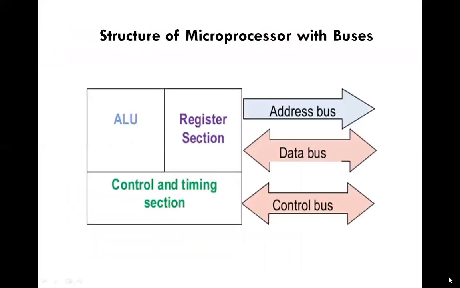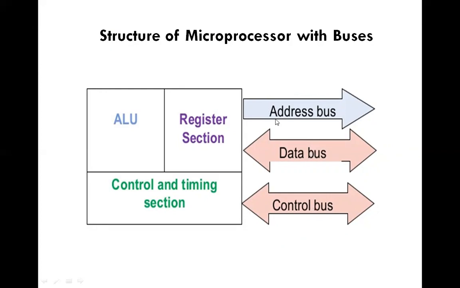This is the block diagram, otherwise structure, of microprocessor with buses. This part is the ALU, arithmetic and logical unit, whose function is to perform arithmetic and logical functions. This part is the register section, which is used for temporary data storage. The control and timing section is used for controlling and synchronizing the whole system. Then bus means a group of wires. There are three types of bus: address bus, data bus, and control bus.